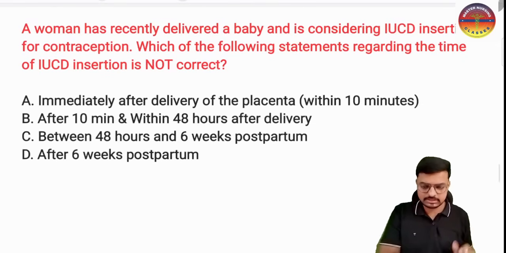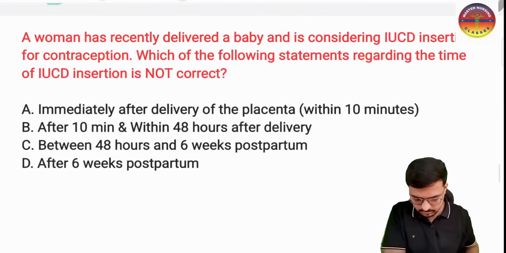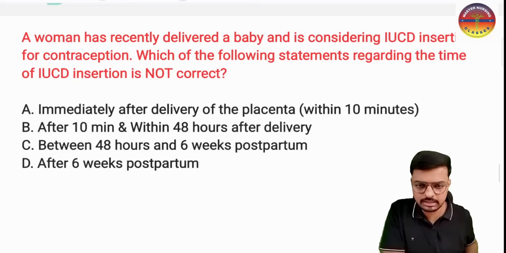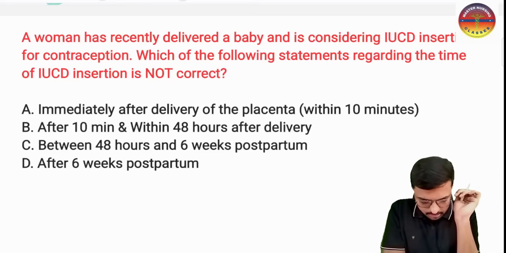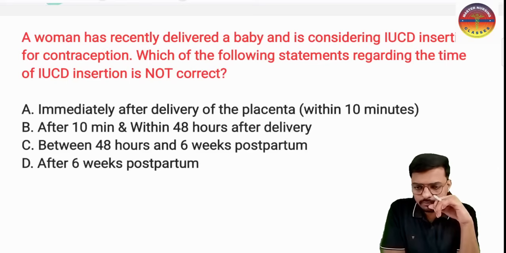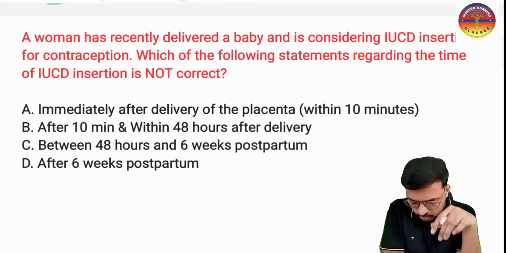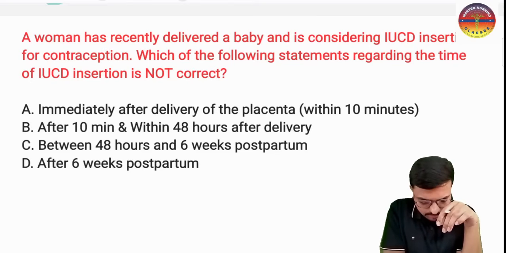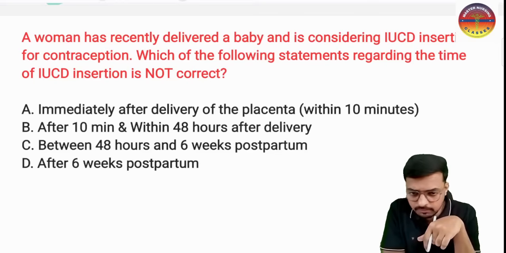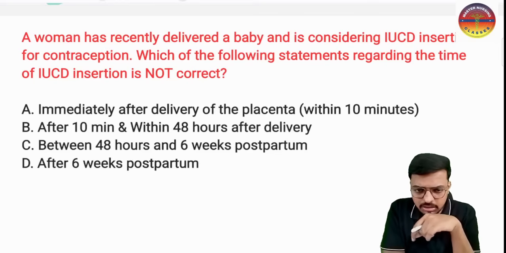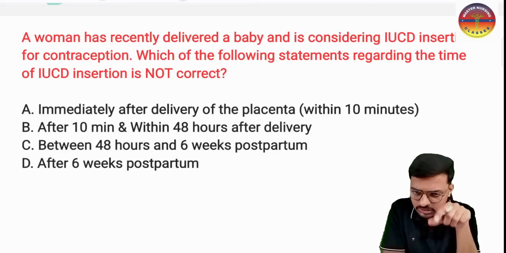A woman has recently delivered a baby and is considering IUCD insertion for contraception. So what happened here? The woman has recently delivered a baby and is considering IUCD insertion for contraception. Which of the following statements regarding the time of IUCD insertion is not correct?